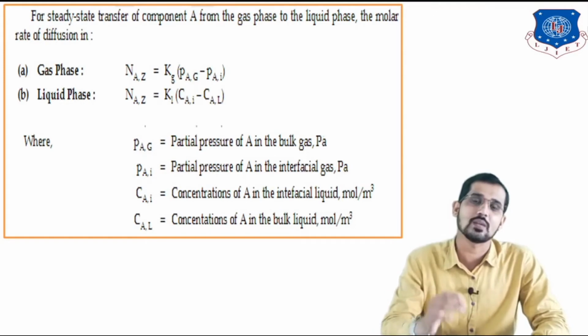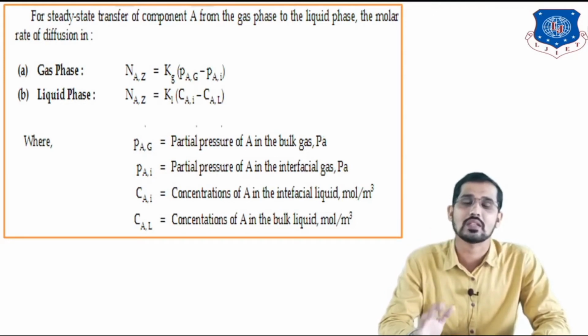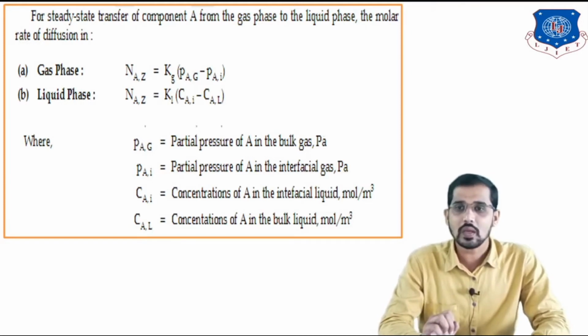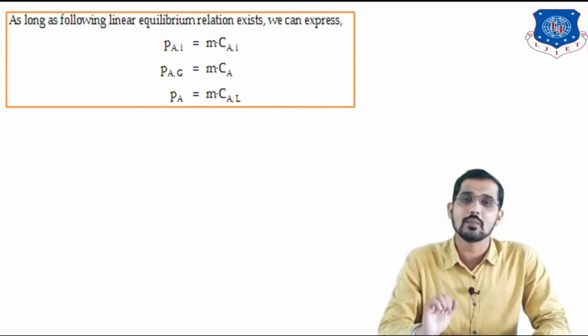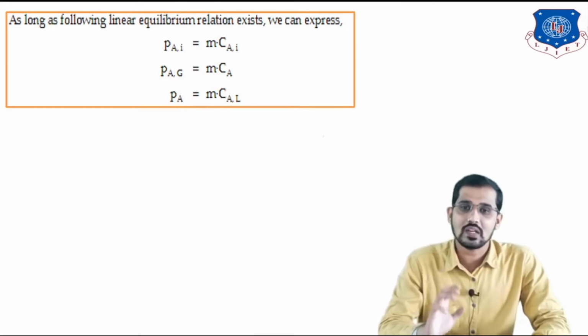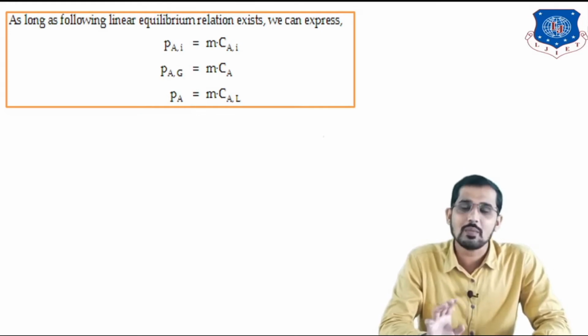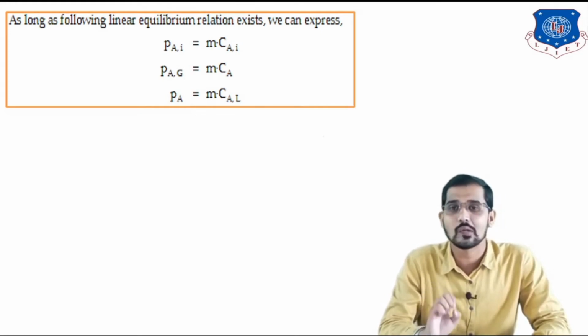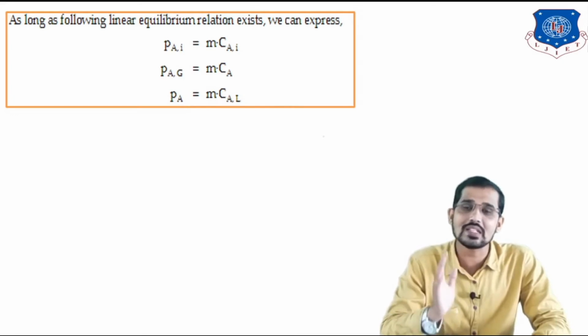Okay, so all these terms are very necessary to derive the relation between the overall mass transfer coefficient and the local mass transfer coefficient. You can see on the screen now. Now we will see some important equilibrium relations. The first relation is PAI is directly proportional to CAI, and M is nothing but the equilibrium constant. This relation is also given by Henry's law. We have seen the Henry's law concept in a previous lecture as well. So M is nothing but the proportionality constant, the Henry's law constant.